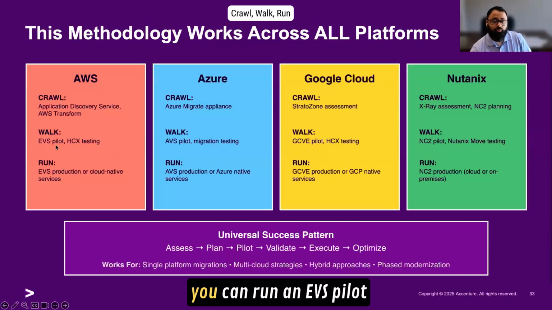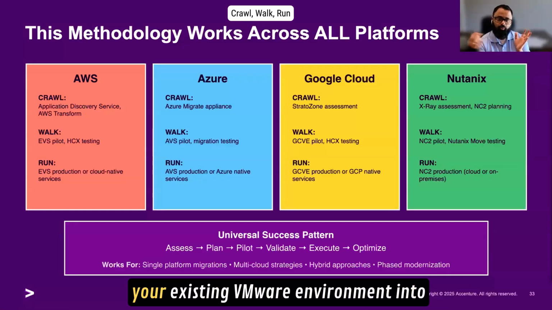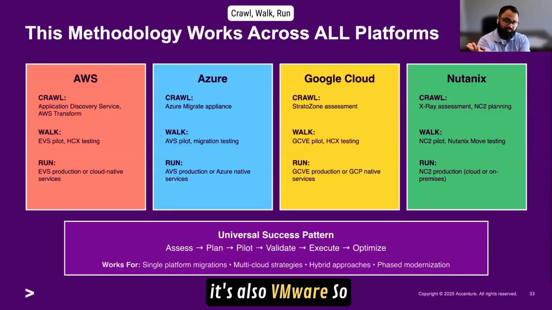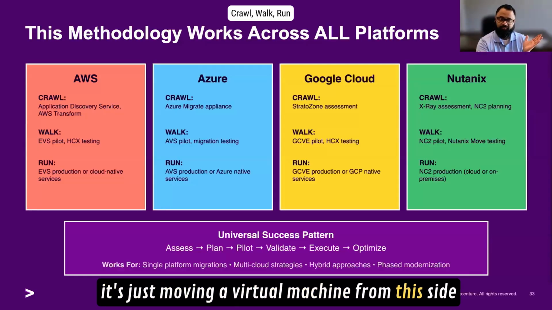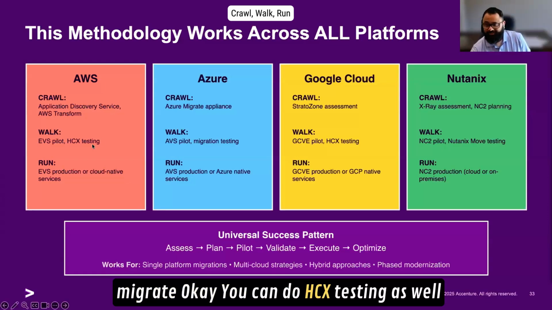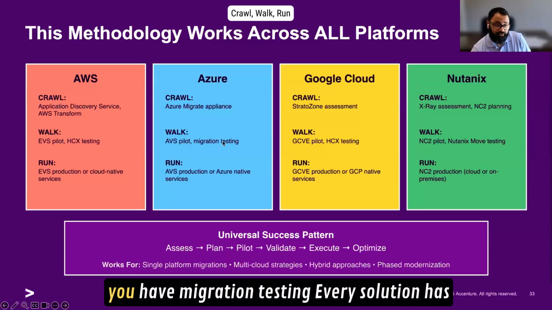In the walk phase, you can run an EVS pilot. That means you can quickly migrate your existing VMware environment into Elastic VMware Service on AWS, because on the other side it's also VMware. So it's just moving a virtual machine from this side to this side. Right click, migrate. Okay. You can do HCX testing as well.